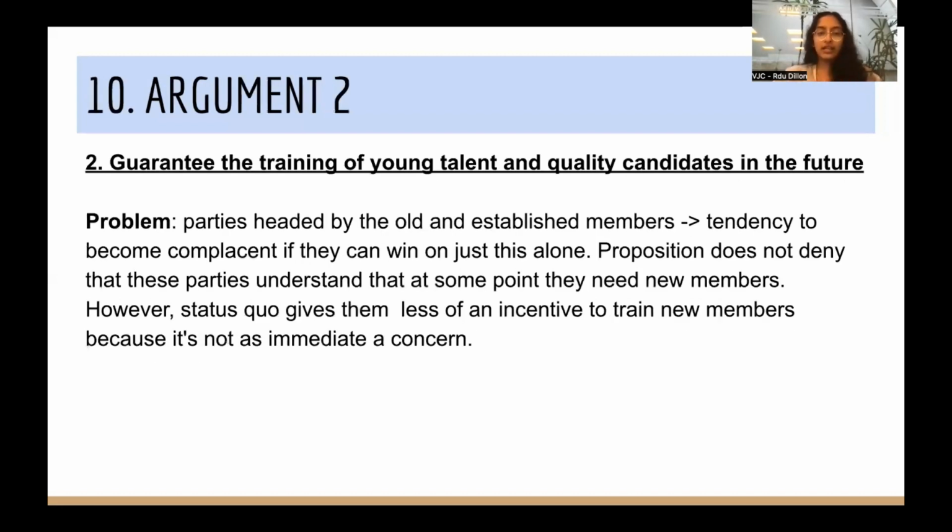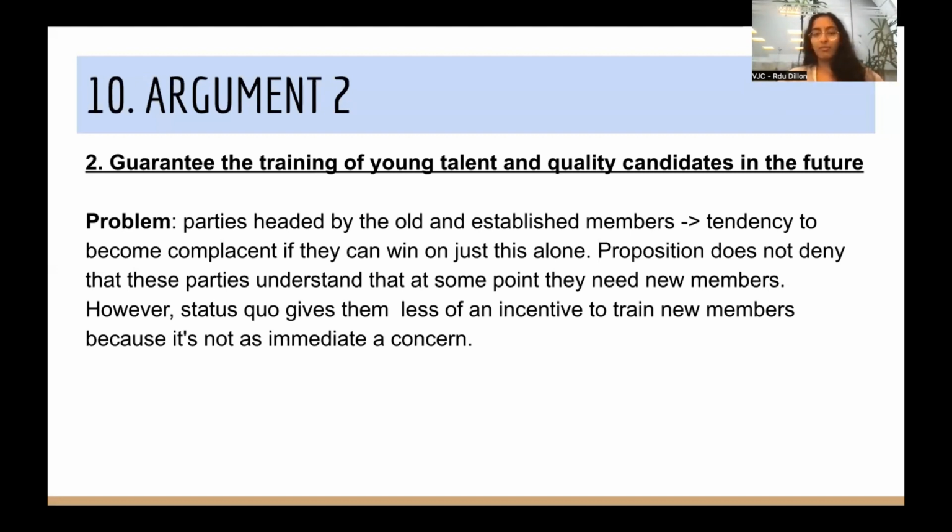So this leads me to the second argument, which is how exactly it is we guarantee the training of young talent and quality candidates in the future, right? So Prop frames it as, right now we need to motivate them to be competitive. I think Op can take the angle of, we want the same thing, but there's a need to guarantee this for the future. So the problem right now, I think both sides would agree, is that parties are generally more headed and more led by the old and established members.